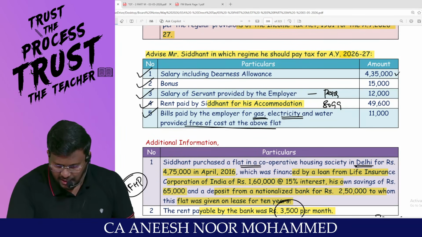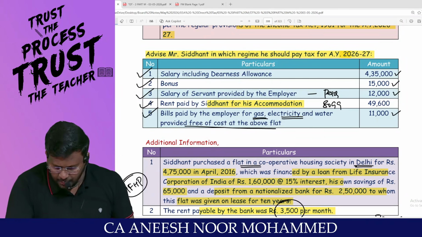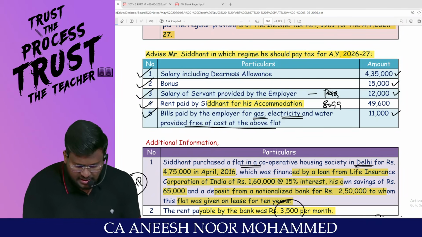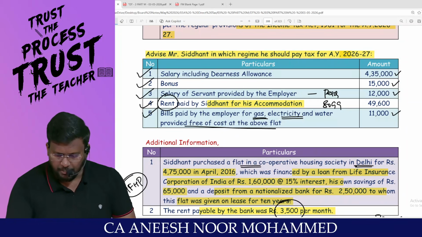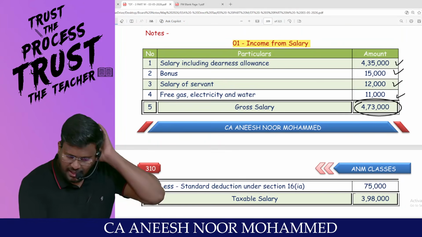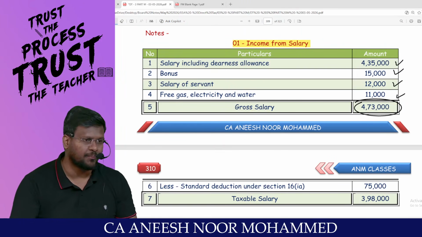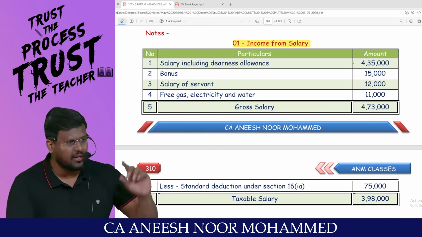Sir, I have taken salary, bonus, salary of the servant, and bills paid by the employer. Sir, this is rent paid by Siddharth. Rent paid by Siddharth means from the basic salary he has received, he would have paid the rent. Sir, please don't include that as gross salary, because from this 4,35,000 rupees only, he would have paid the rent.